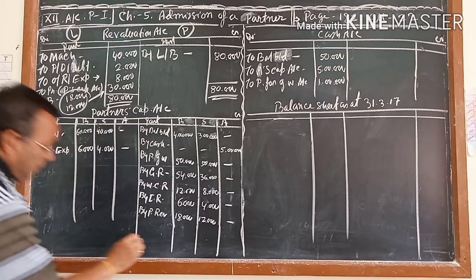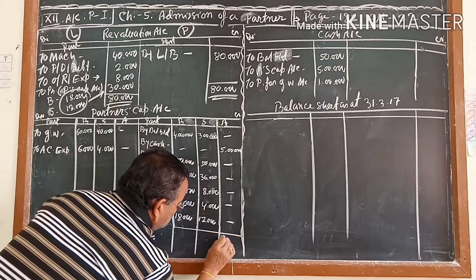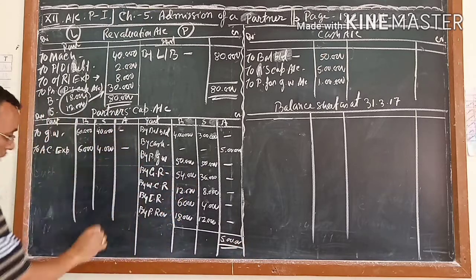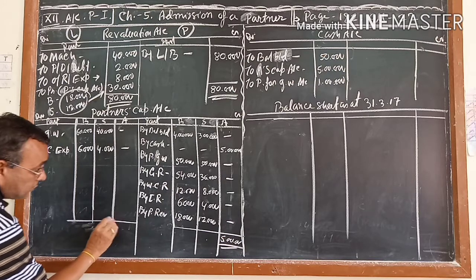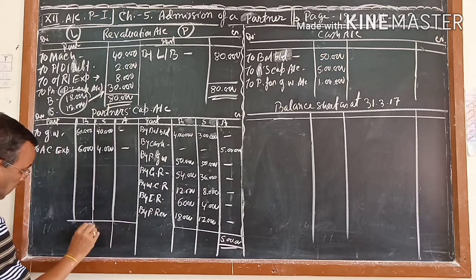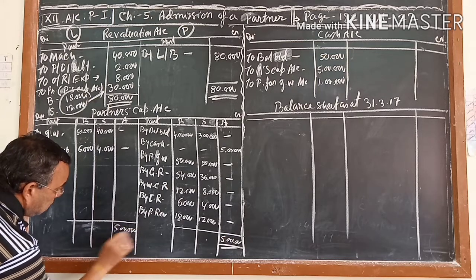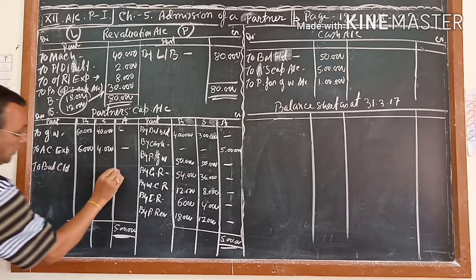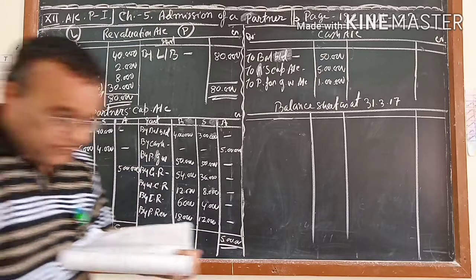Now we will find out the balance. This side total is coming 5 lakh, that you know. Nothing is given here also. So the total becomes also 5 lakhs. You close it, and here you write to balance c/d 5 lakh. This balance is coming 5 lakh.